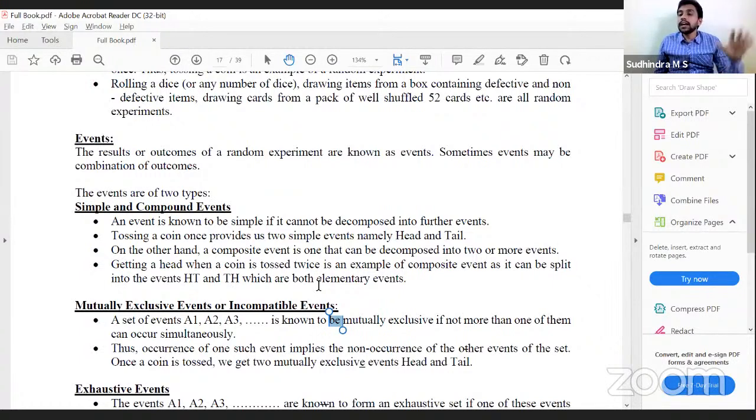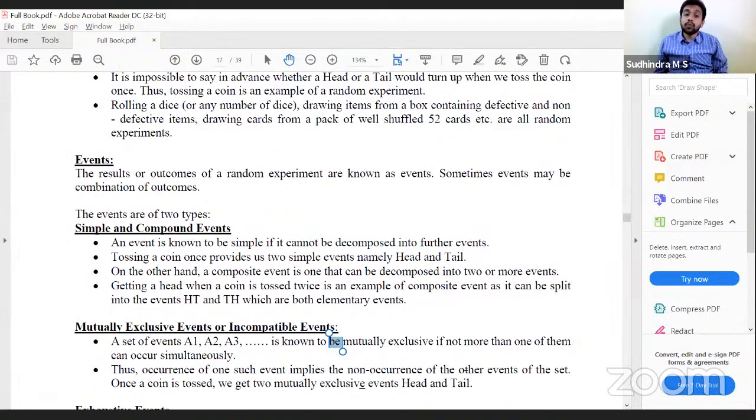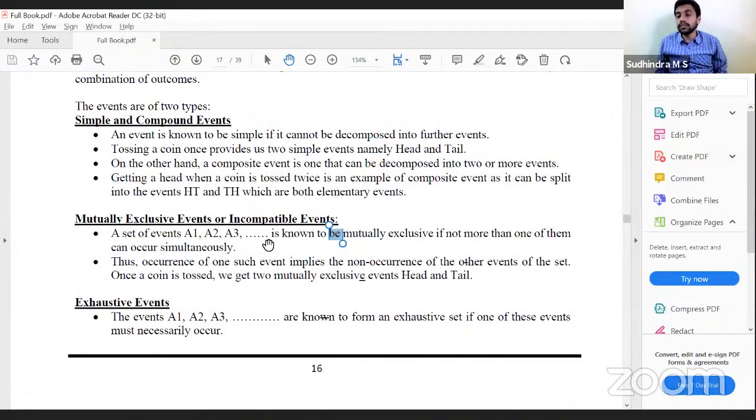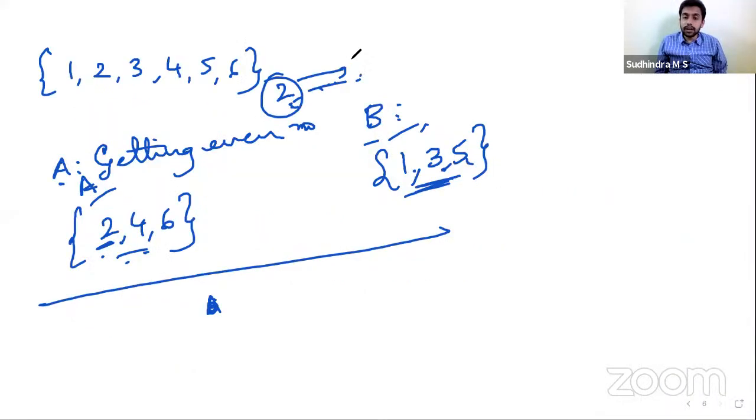Similarly, rolling a die, getting an even number and getting an odd number are mutually exclusive events. Now, second is exhaustive events. Two or more events. I'll take the example of two events only for our understanding. Two events are said to be exhaustive if out of those two, one should occur always. Then they are called exhaustive.